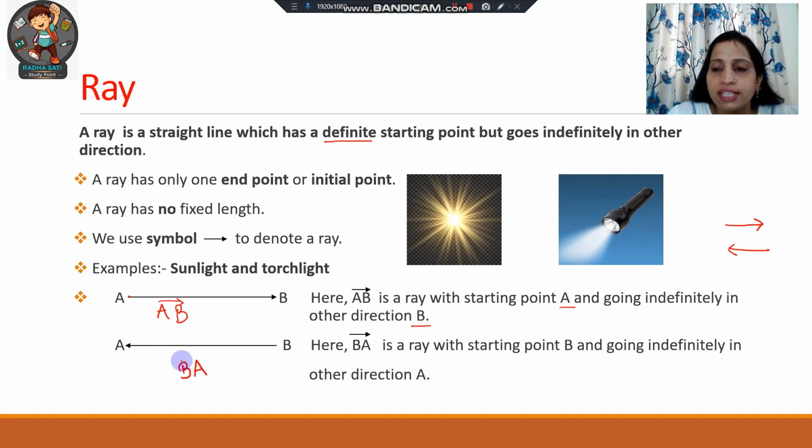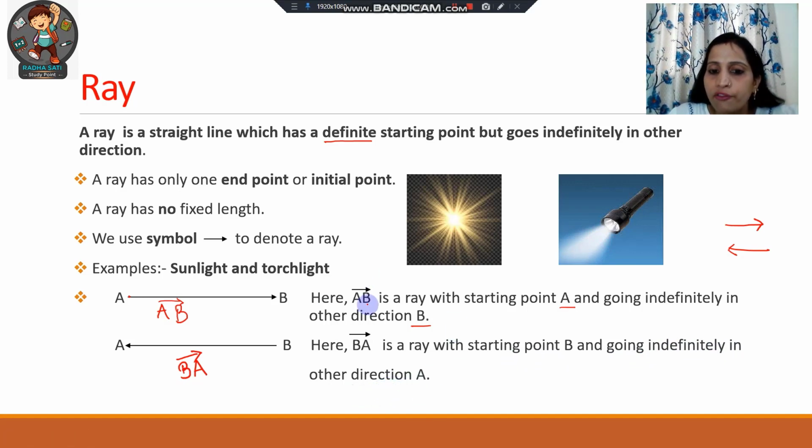Now we will put the symbol at the top. That will be like this. This arrow will be towards A and this indicates that this ray can be extended to any length from point A. Here BA, and here also you can see the symbol, is a ray with starting point B and going indefinitely in the other direction A.